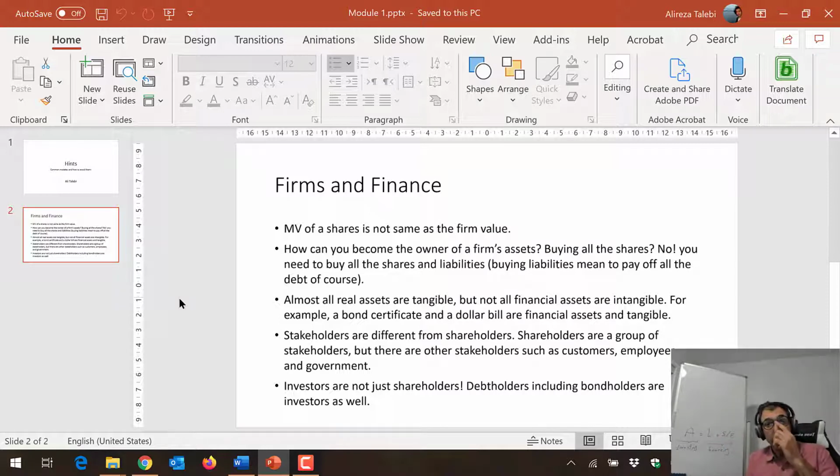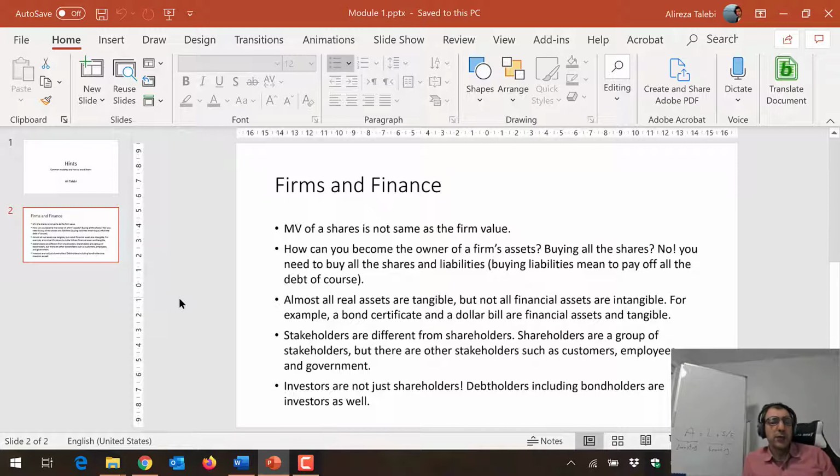So we talk a lot regarding shares and shareholders. Remember, shareholders are not the same as stakeholders. We can say shareholders are a major group of stakeholders, but stakeholders include a much broader concept than shareholders. For example, customers, government, competitors, the whole community, those are part of stakeholders. So every shareholder is a stakeholder, but not every stakeholder is a shareholder. Just be careful with that.